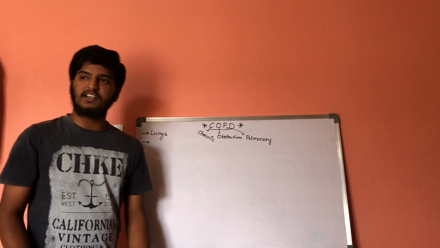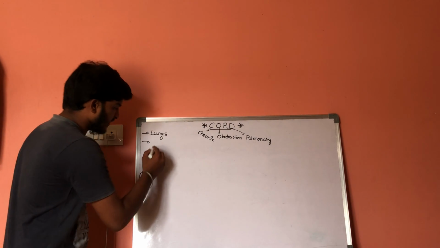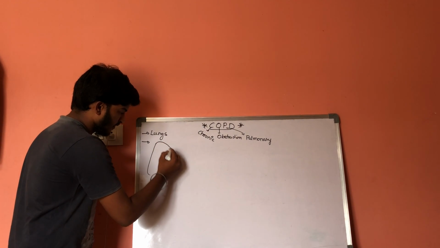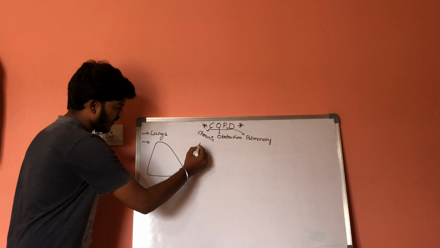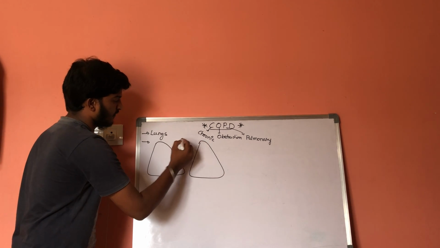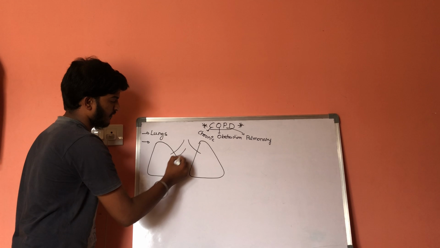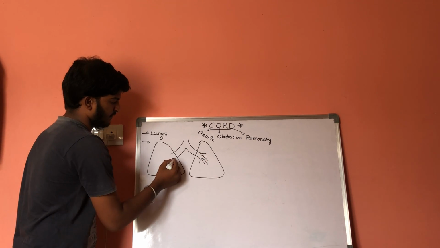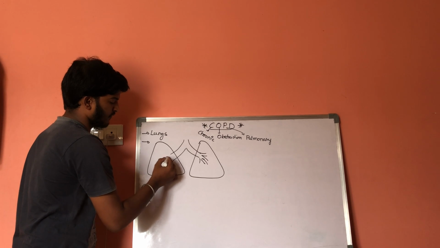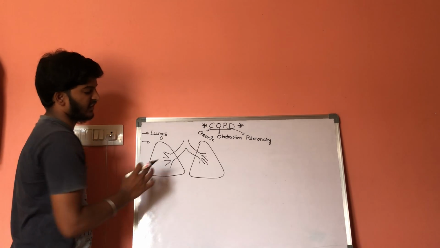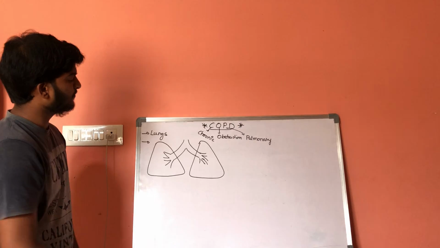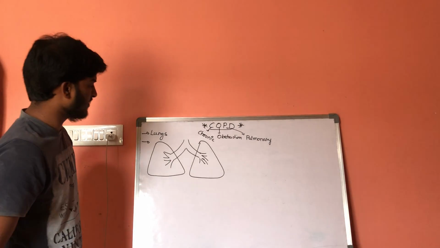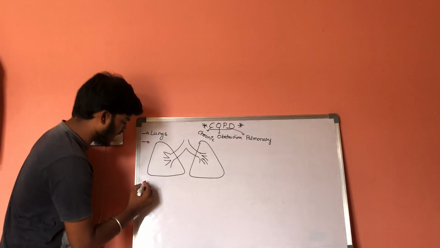Now, inside the lungs, let us consider these are the two lungs. Inside these two lungs, there is a special term to remember.